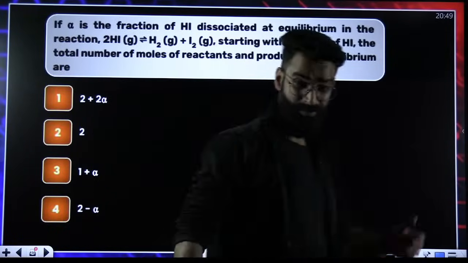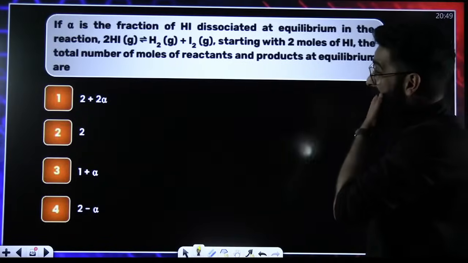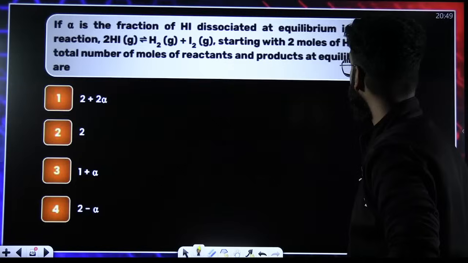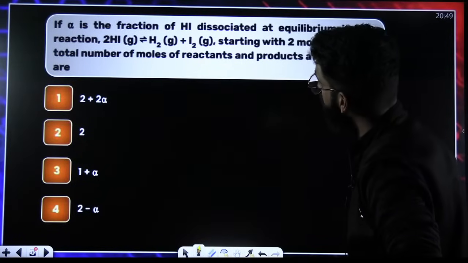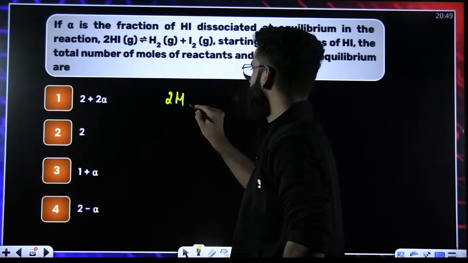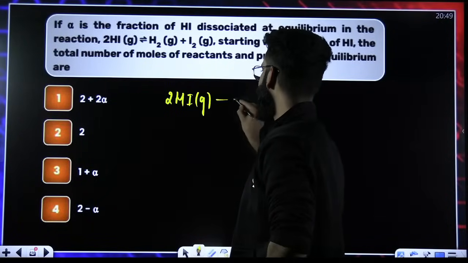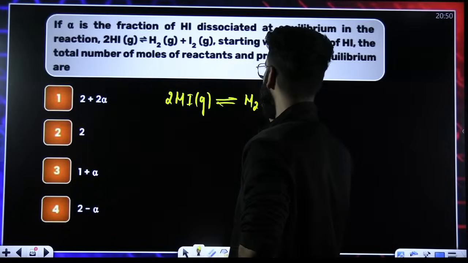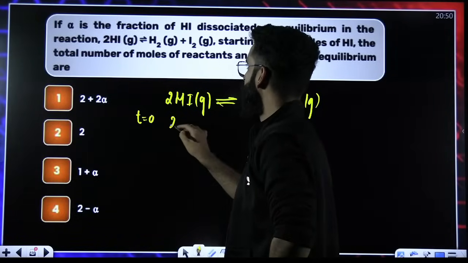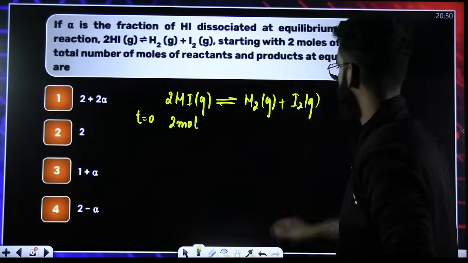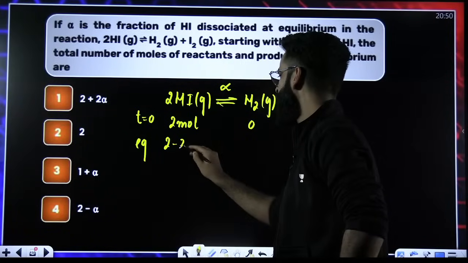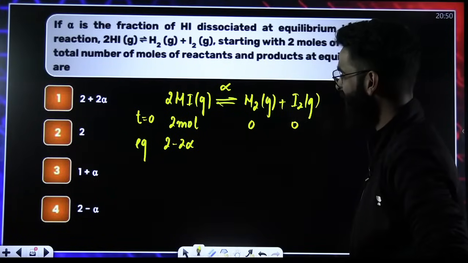Alright. Let's have a look on one more question. Let's see what the question says. If alpha is the fraction of HI dissociated at equilibrium in the reaction, starting with 2 moles of HI, find the total number of moles of reactants and products at equilibrium. Again, simple question. See, this is 2 HI gas, in equilibrium with H2 gas plus I2 gas. As per the question, we are starting with 2 moles of HI. This will be 0, this will be 0. If the degree of dissociation is alpha, so at equilibrium, this has to be 2 minus 2 alpha.